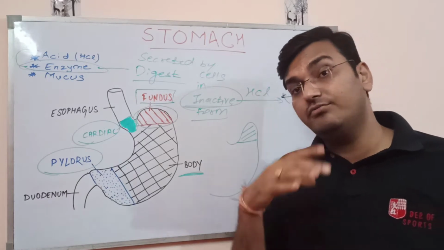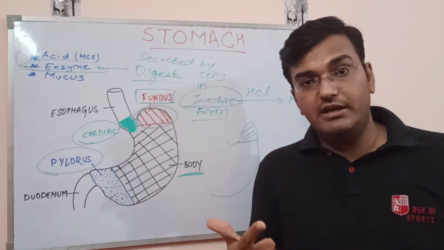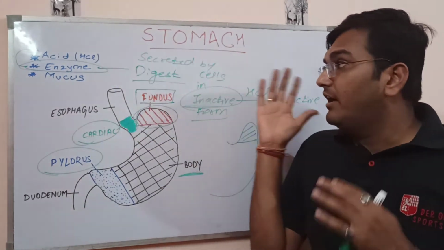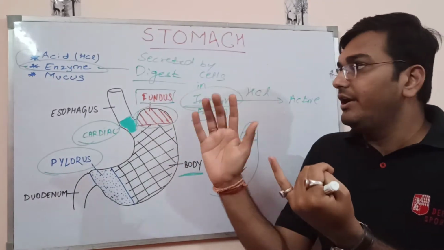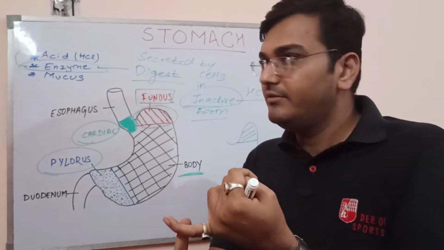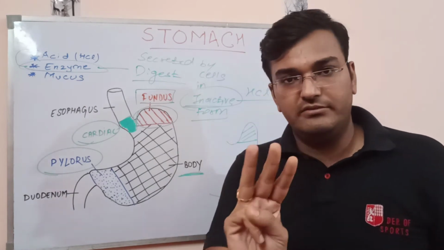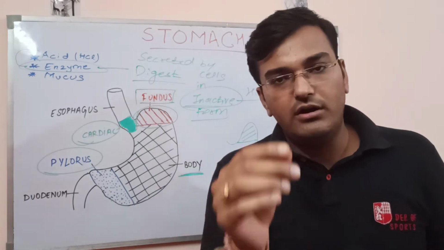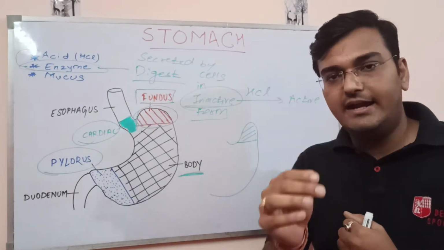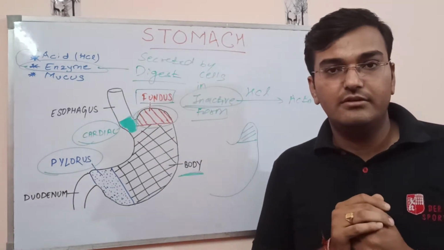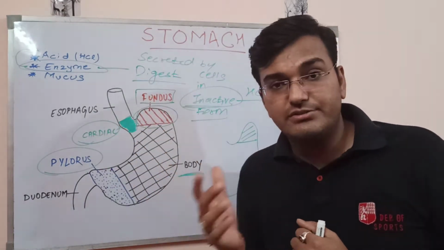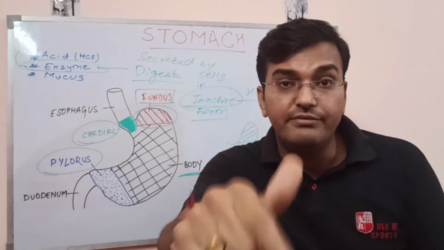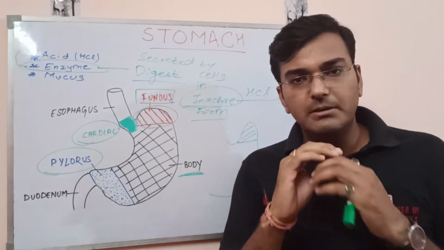Now the stomach has been divided into 4 regions: cardiac, fundus, body and pyloric. Why so? We are very clear that the stomach would secrete acid, enzymes and mucus. These 3 things would be secreted by a few types of cells or glands. The glands present in the stomach are called gastric glands. Now, in all the 4 portions, the composition of this acid, enzyme and mucus would differ. How come? It's simple sense.